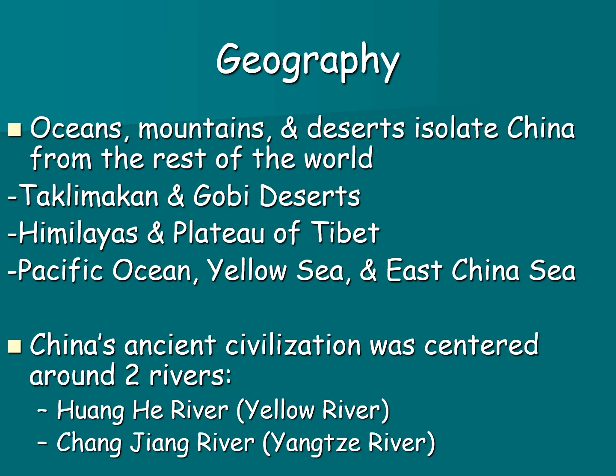So China was isolated from the rest of the world by natural barriers. They had the Pacific Ocean to their east. To the west, you had the Plateau of Tibet. Further west, the Himalayan mountains. North of that was the Taklamakan Desert. And to China's extreme north is the Gobi Desert. So it was very difficult for people to travel out of China or into China. You'll also need to know the Yellow Sea and the East China Sea as well.